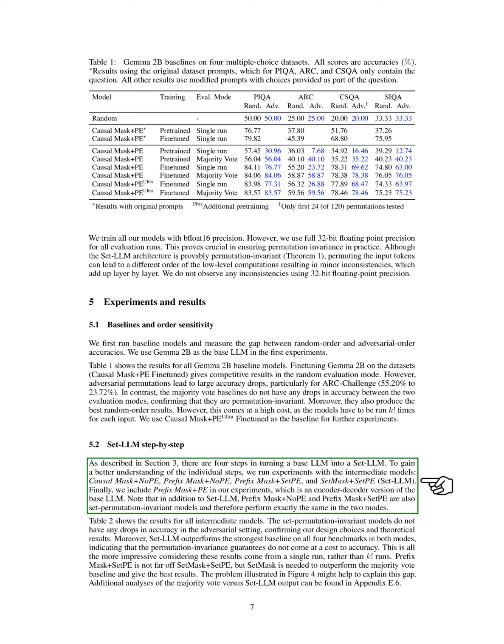Notably, prefix mask with NOPE and prefix mask with Set-PE are also resistant to order changes, performing the same in both evaluation modes. The results for these intermediate models are summarized in a table. The set permutation-invariant models show no accuracy drops in adversarial settings, confirming our design choices. Additionally, Set-LLM surpasses the strongest baseline across all benchmarks in both evaluation modes, indicating that our permutation invariance does not compromise accuracy. This is particularly impressive since these results come from a single run, unlike the multiple runs required for